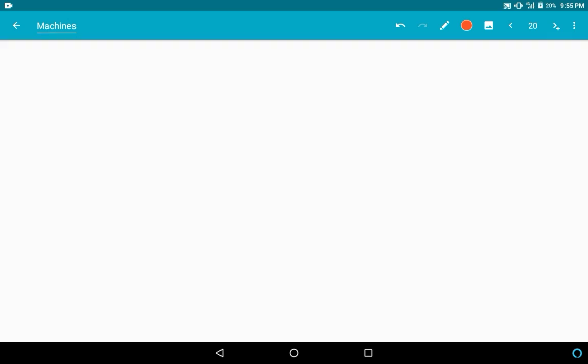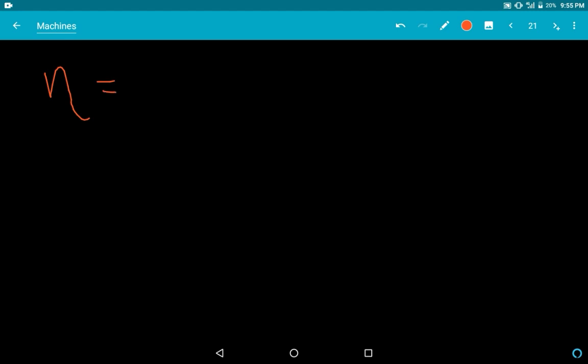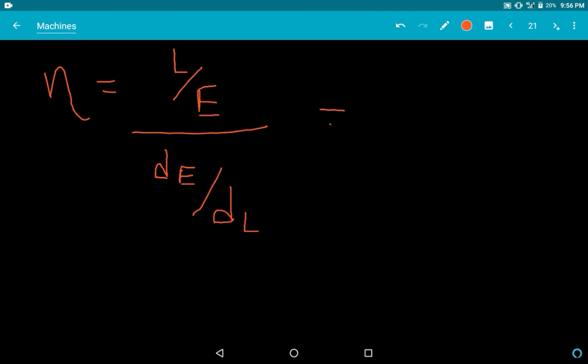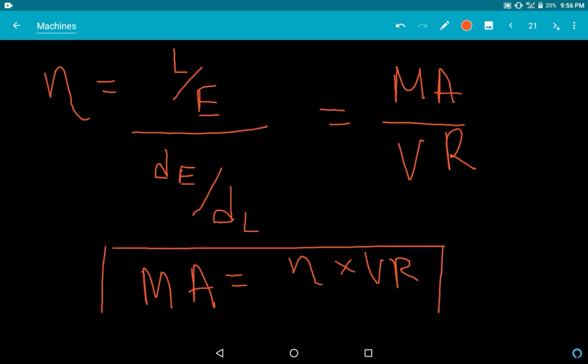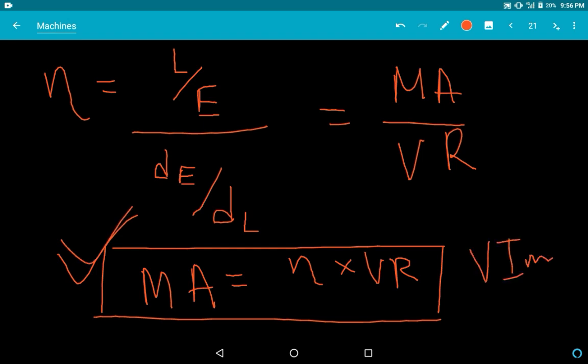So here I can write efficiency as L by E divided by dE by dL. This will be nothing but MA by VR. So MA is equal to eta into VR. Very important, learn this by heart.